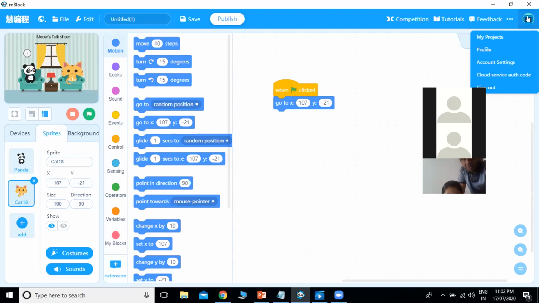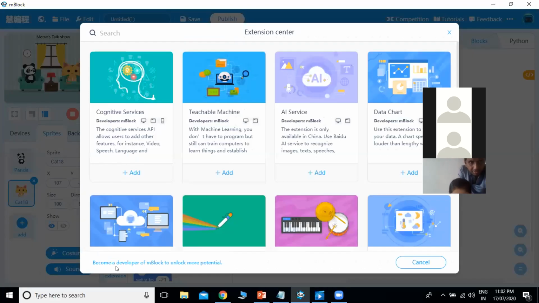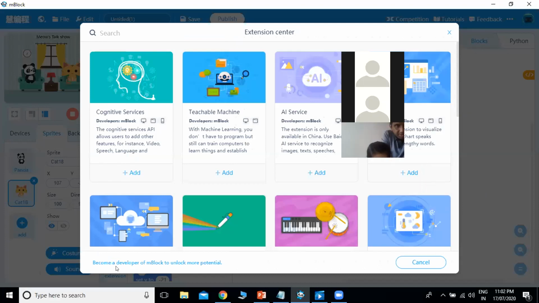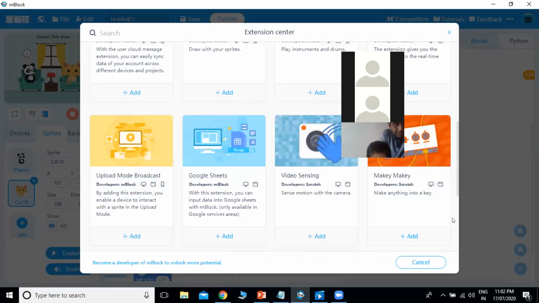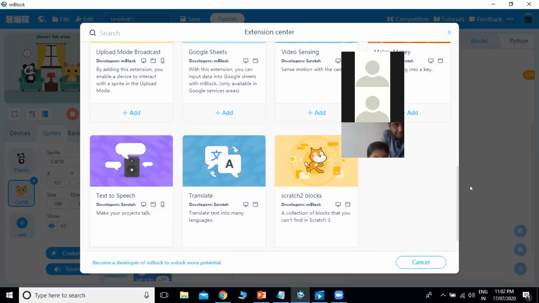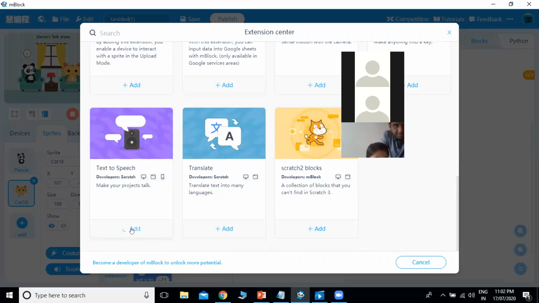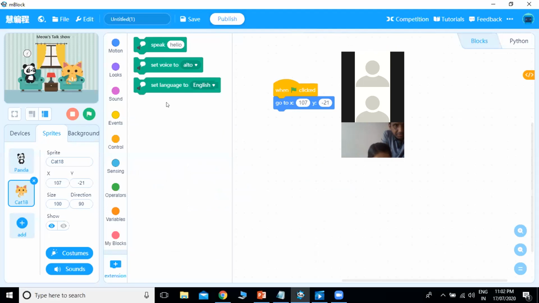If you are not logged in, you can click on this icon on the right corner and log in so that you can add extensions. If you click on extension, there is one extension, text to speech, which converts text into speech. We have added this extension, so we get these three commands.